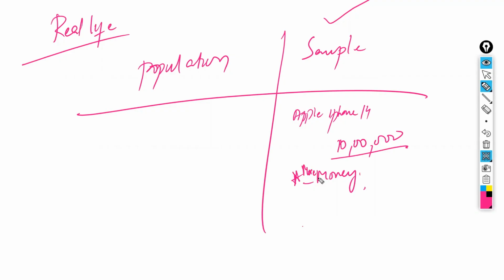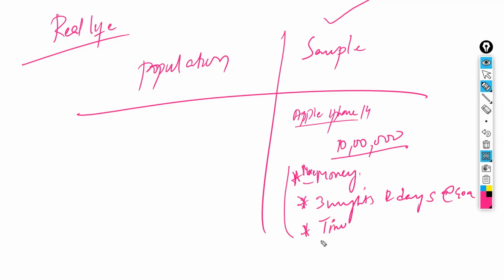Second, we have to keep some kind of lucky draw system. Whoever has filled in the feedback, whoever has participated in the survey, Apple will run a lucky draw, and the person who wins will get 3 nights and 2 days in Goa. Then more people will be interested in filling the form. Next, it will also take more time. So these are the 3 disadvantages we have in collecting population data.